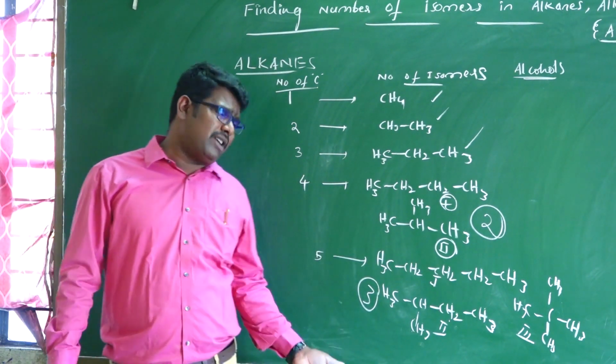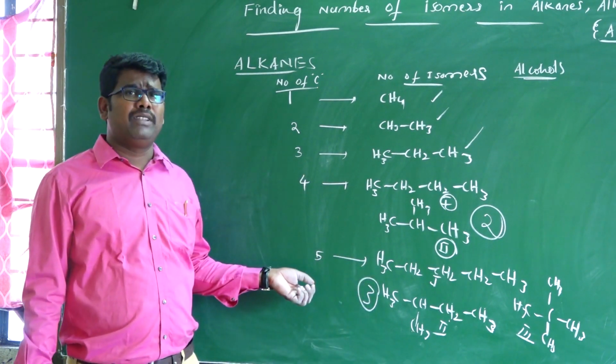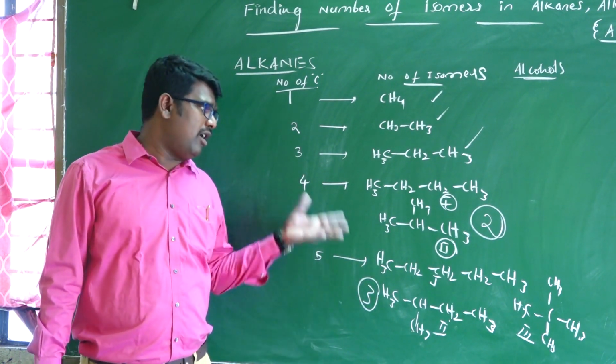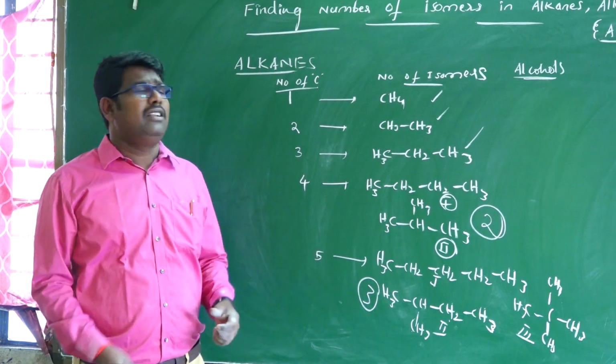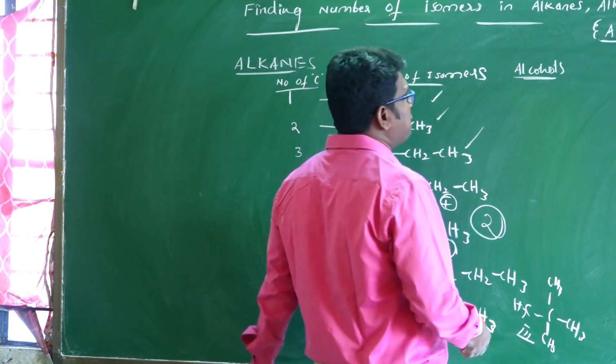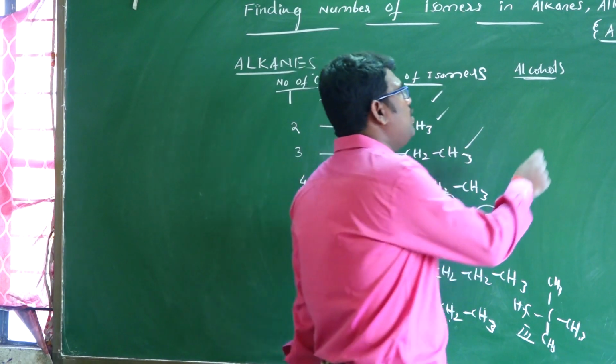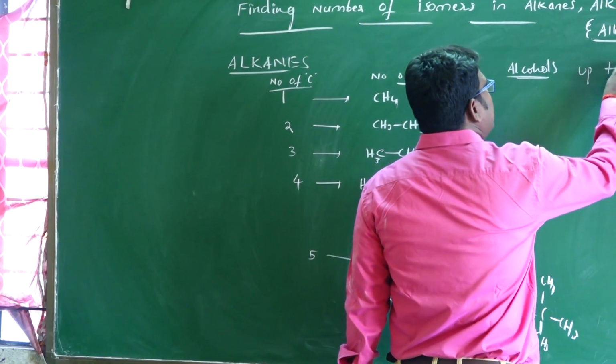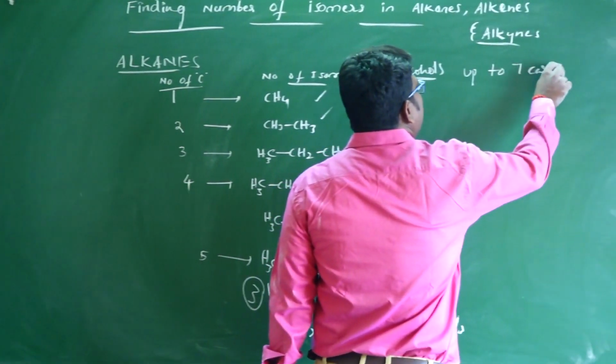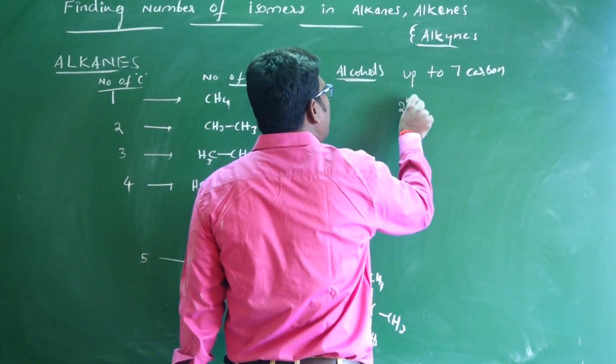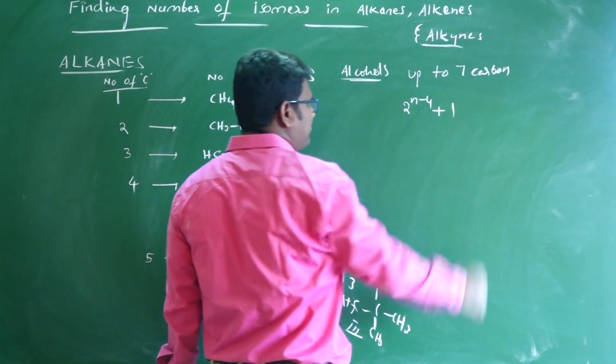So it is a time-consuming process, writing the structures and counting them. By using a simple formula, up to 7 carbons, the formula is 2 power n minus 4 plus 1.